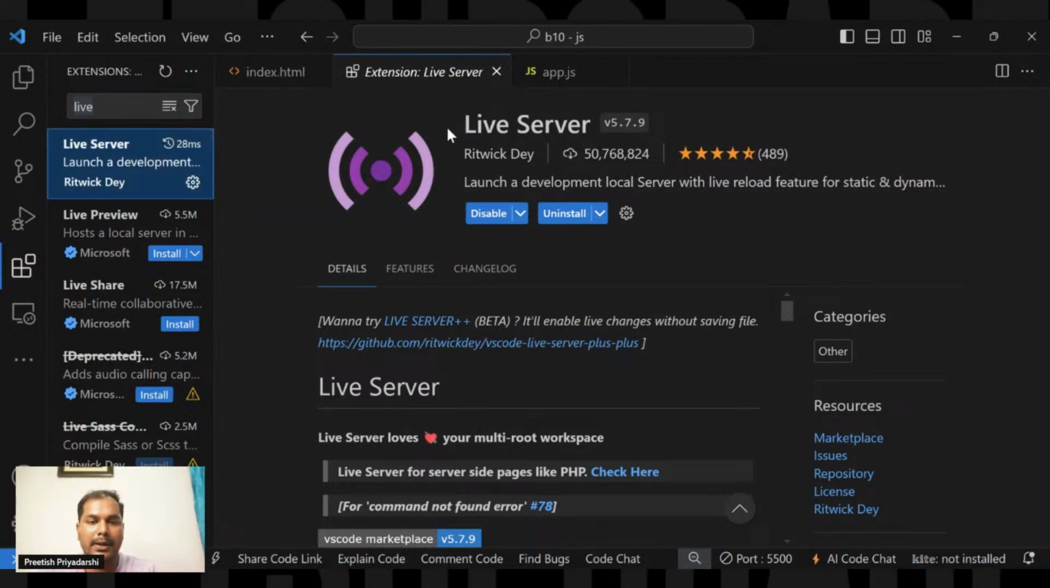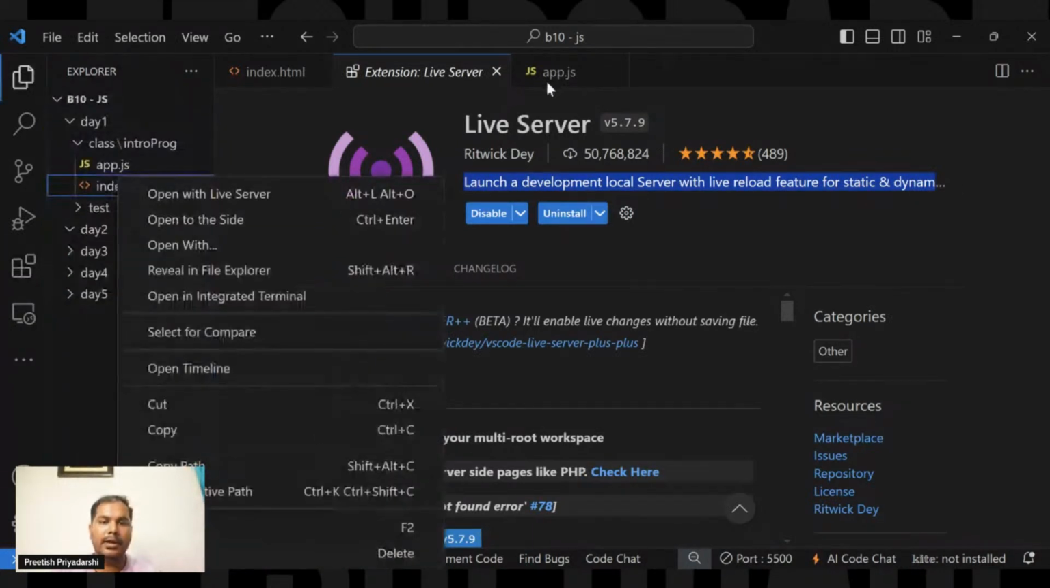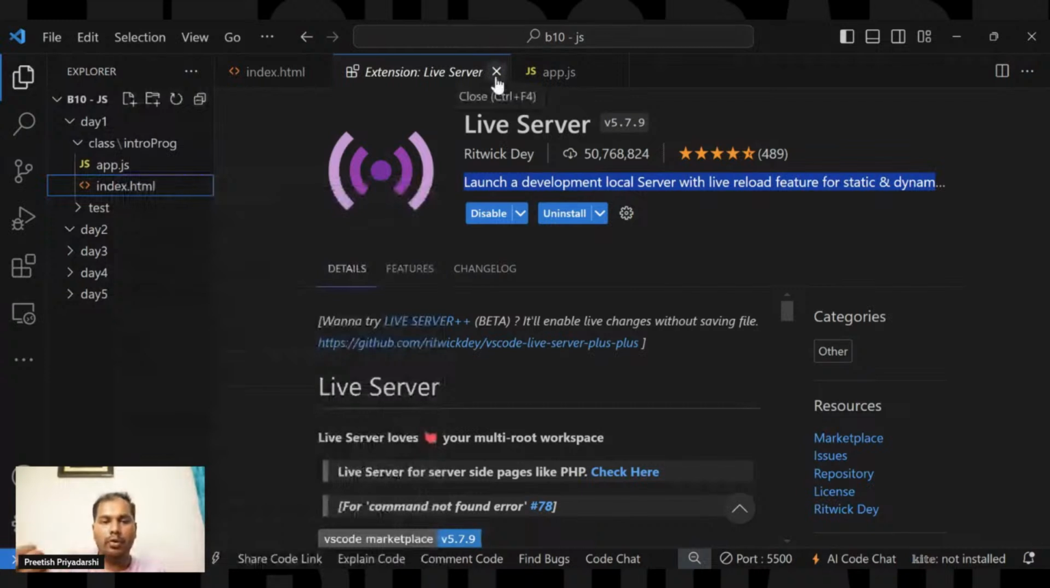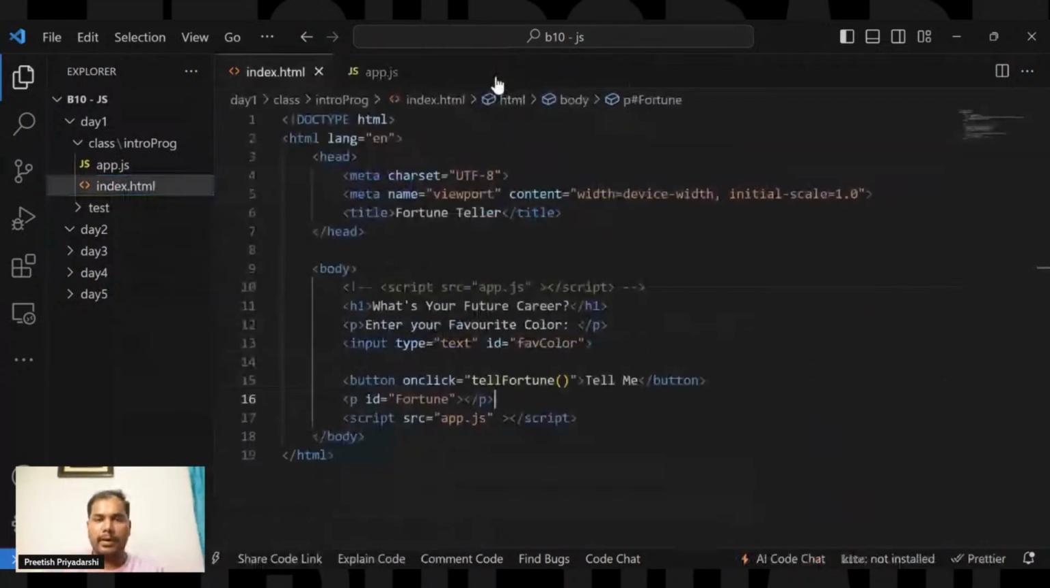This will be displayed. To execute it, just right click and choose Open with Live Server. Every single time you make a change to the code, you do not need to refresh the page. It will refresh the page automatically for you. Isn't it helpful?